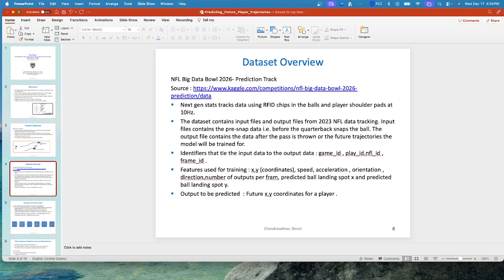For the purpose of this project, I am using the NFL Big Data Bowl 2026 prediction dataset, which contains high frequency player tracking data recorded at 10 frames per second. Each player's movement is represented by features such as X and Y position, speed, acceleration, direction, and orientation, ball landing position, yard line context. Now that I've explained the dataset at a high level, I'll walk you through my notebook step by step to show how the data is processed, how sequences are constructed, and how each model is trained and evaluated.